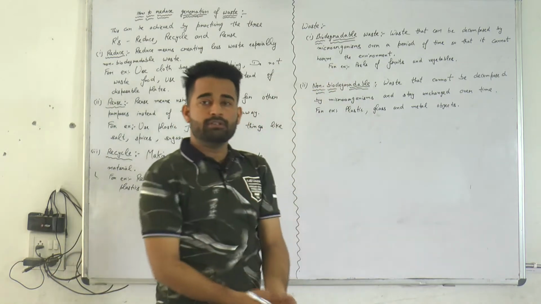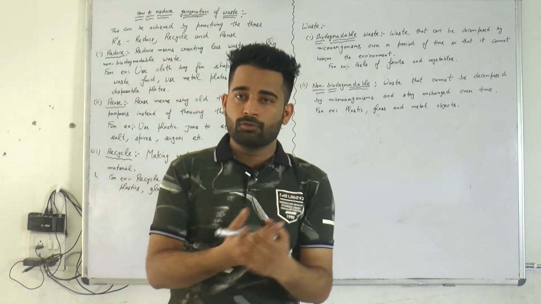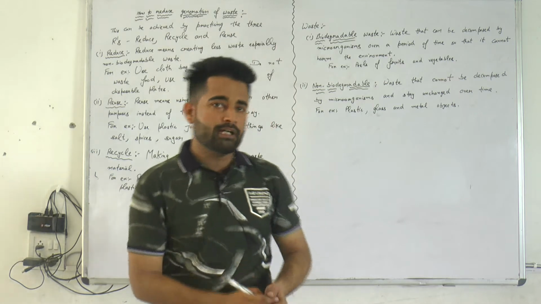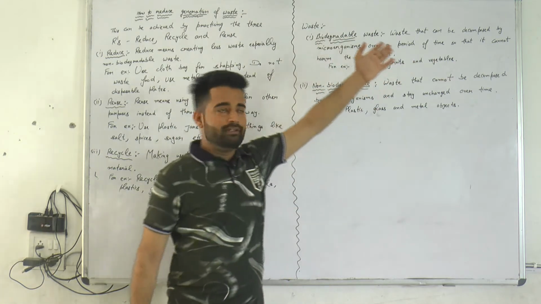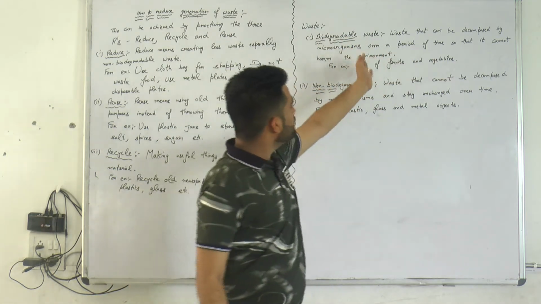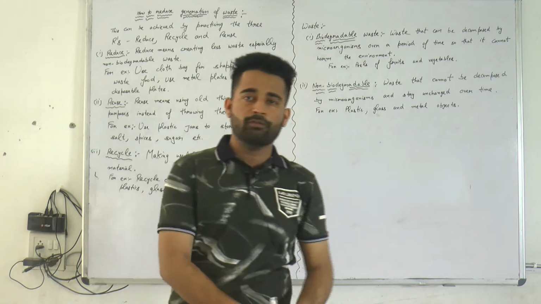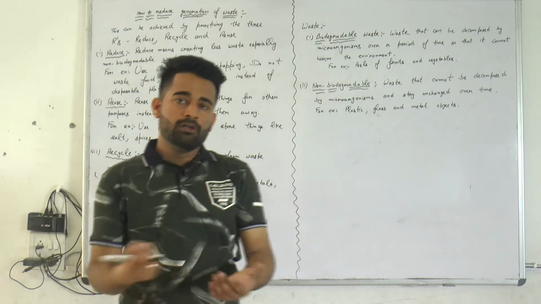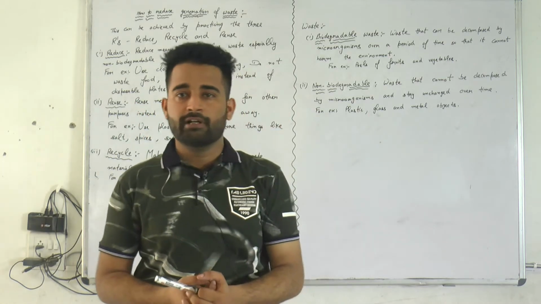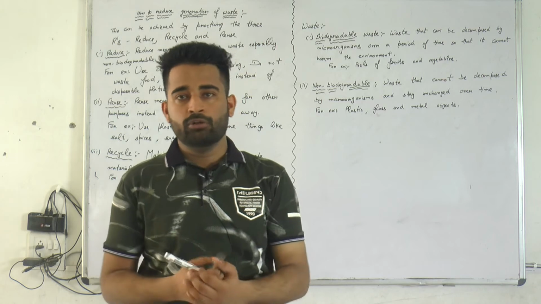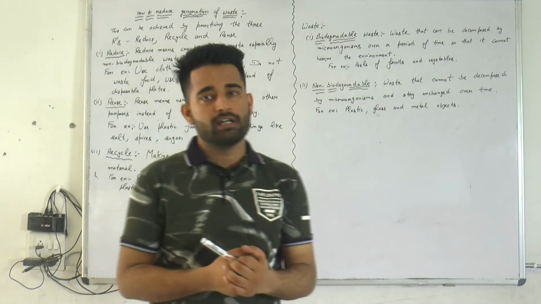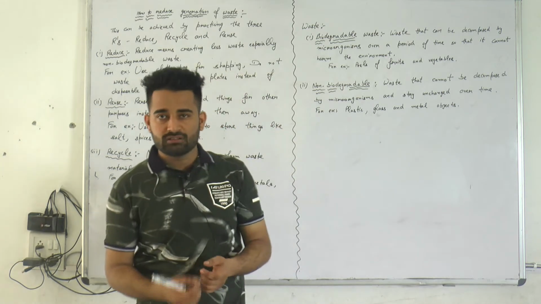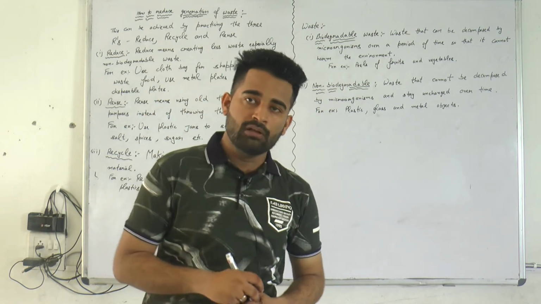But if we put peels of vegetables and fruits in the sand, they will get decomposed in a short period of time. That is called biodegradable waste. The waste that can be decomposed by microorganisms over a short period of time, and cannot harm the environment. For example, peels of fruits and vegetables do not harm the environment. Waste paper does not harm the environment. These things are called biodegradable waste. Polythene, plastic, glass, these are non-biodegradable waste.